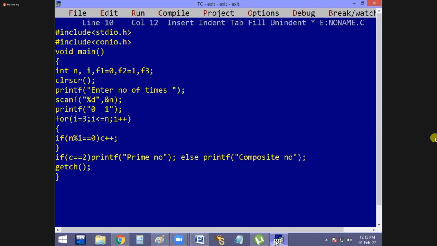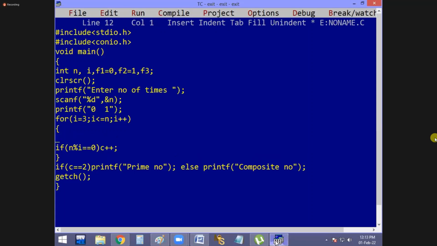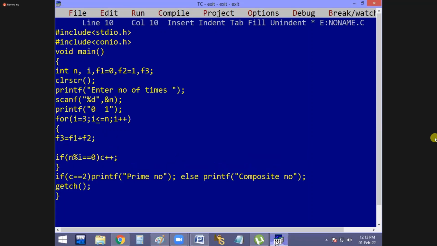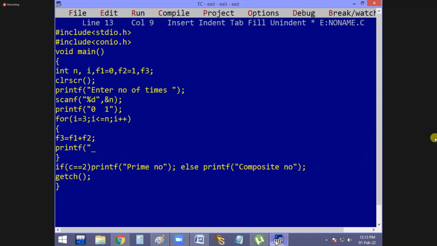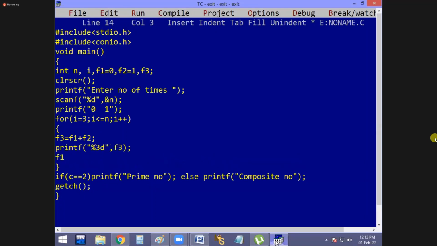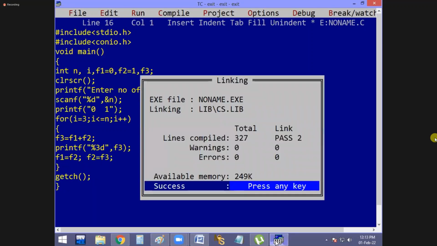Next I value 3. F3 equal to F1 plus F2. And now print F3 with percentage 3d. 3d means 3 spaces. F1 equal to F2, F2 equal to F3. Now the program finishes.